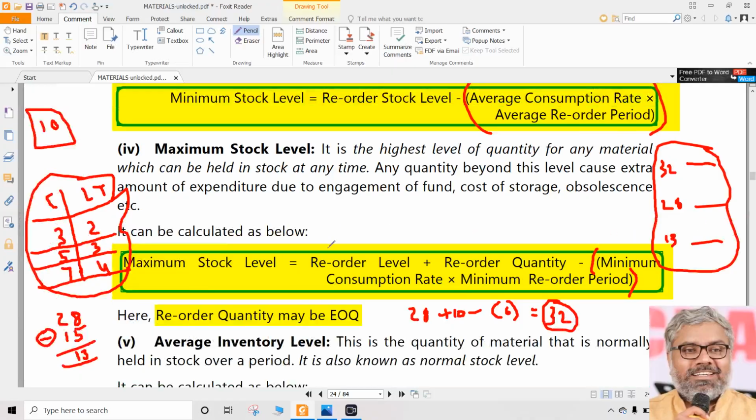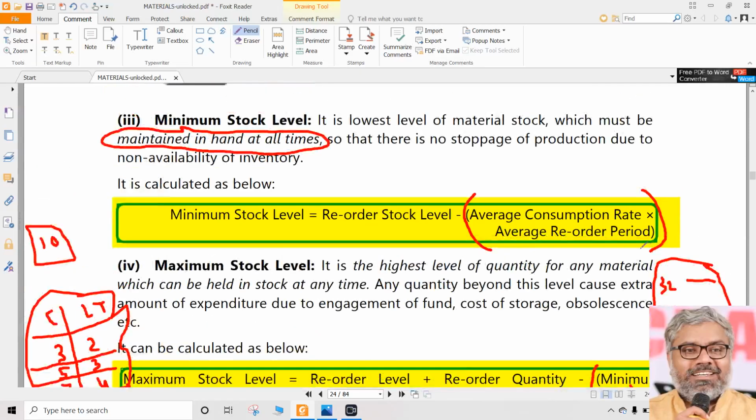How did we get maximum level? Formula has to be remembered and applied. Reorder level, which we already know, 28, plus reorder quantity, which depends upon the policy of the factory. According to their policy, order size is 10, let us say, that is 10, minus of minimum consumption into minimum lead time. Minimum consumption is 3, minimum lead time is 2 days, so 3 into 2, 6. So with that we got a maximum level of 32, reorder level of 28, minimum level of 13.